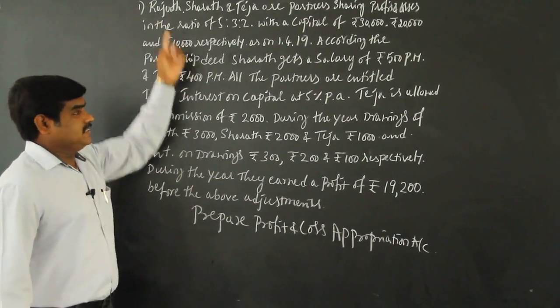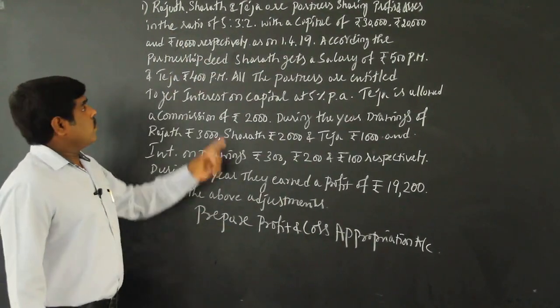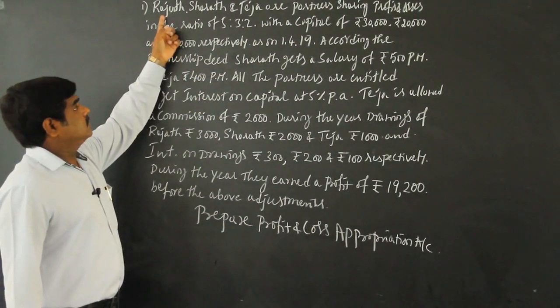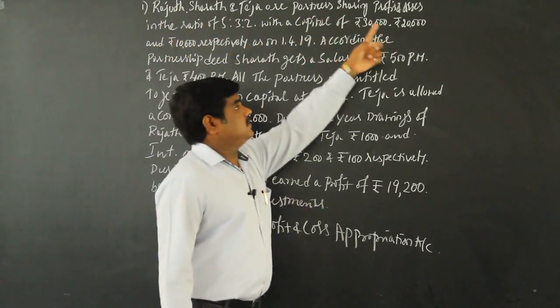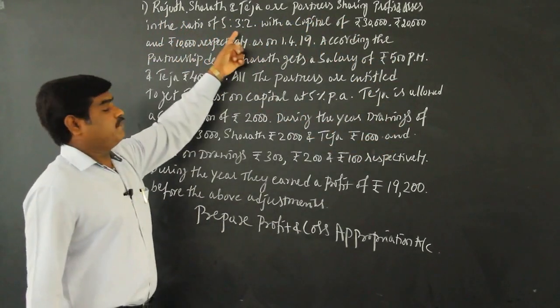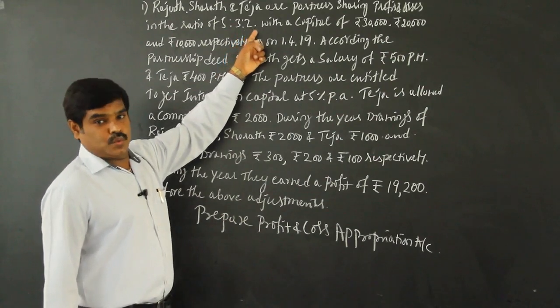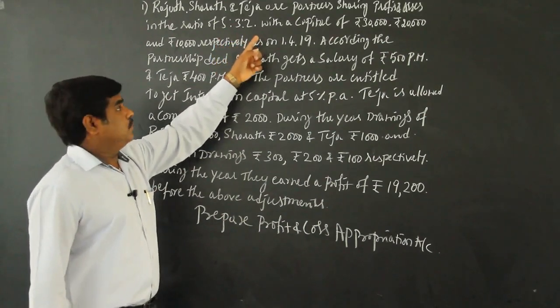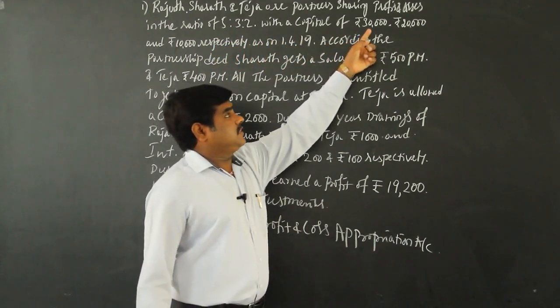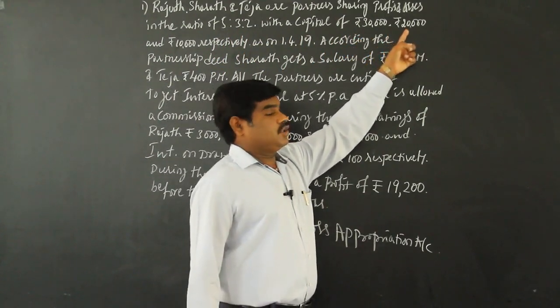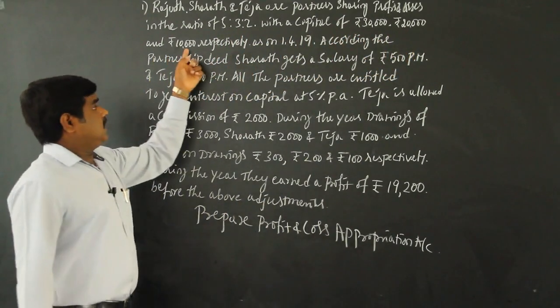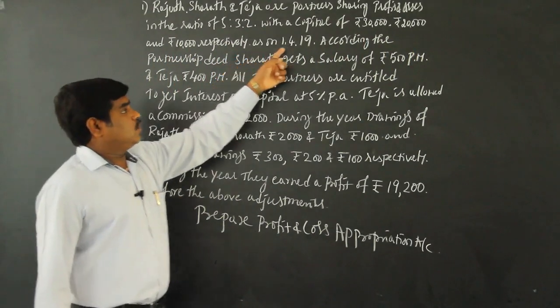So the problem is like this. Rajat, Sharath and Teja are partners sharing profit and losses in the ratio of 5:3:2, with a capital of rupees, Rajat 30,000, Sharath 20,000 and Teja 10,000 respectively, as on 1/4/2019.